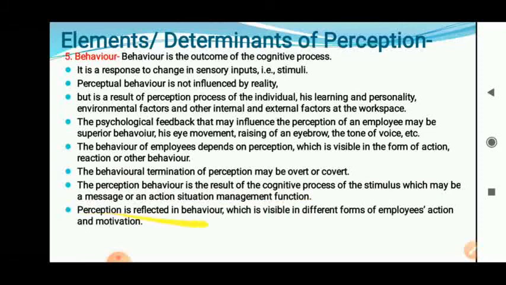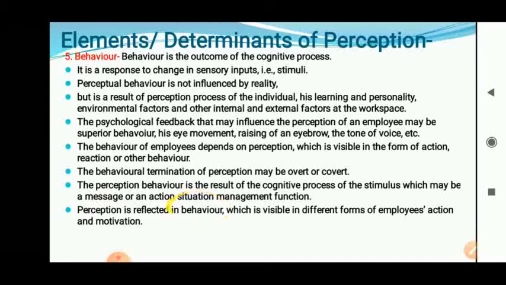Perception is reflected in behavior. Whatever you understood is reflected in the behavior of an individual, which is visible in different forms of employees' action and motivation. Whatever the perception process, whatever things you understood, whether you understood or not, depends upon your behavior.